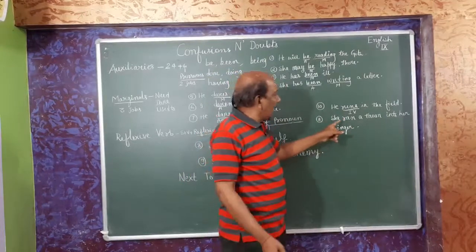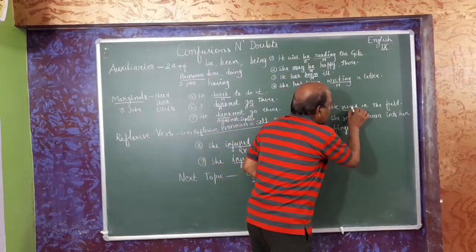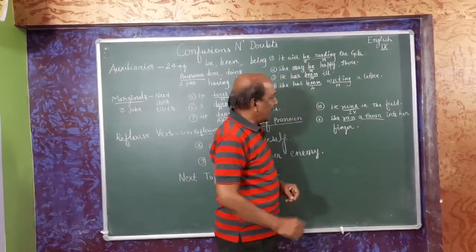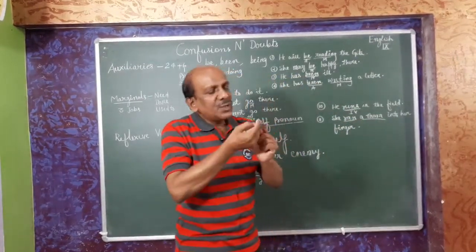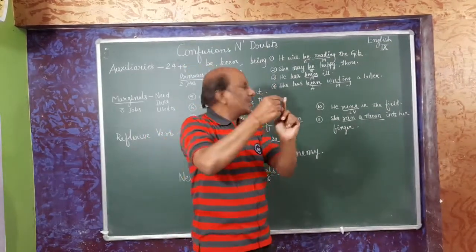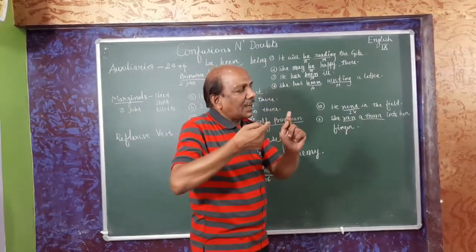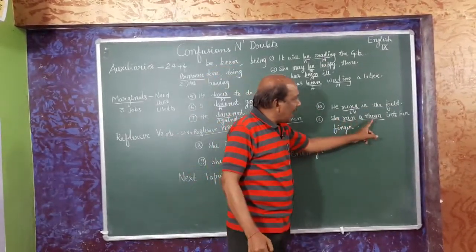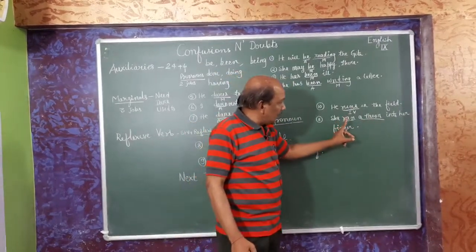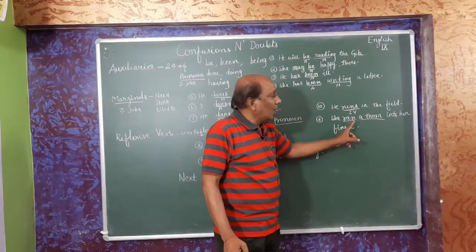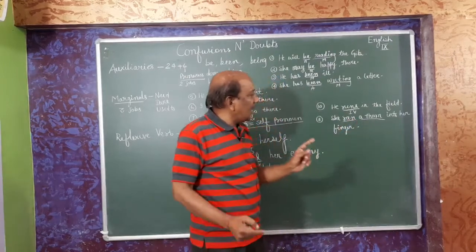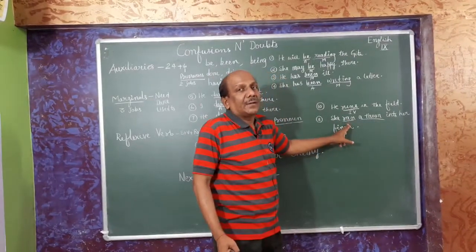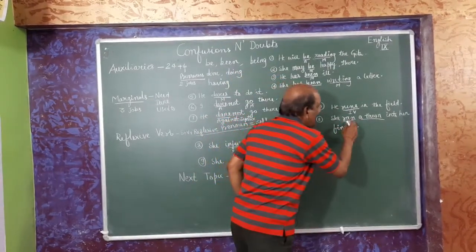a noun equivalent. But see here, she ran a thorn, the same verb. This is V5 and this is V2. Ran a thorn into her finger. Ran a thorn means, suppose this is a thorn and this is into her finger, this way into the finger. So this is the transitive verb. So she ran a thorn into her finger. You should understand this sentence in Hindi: उसने अपने उंगली में एक कांटा घुसा लिया. So she ran. See here the meaning of ran. So this is a transitive verb.